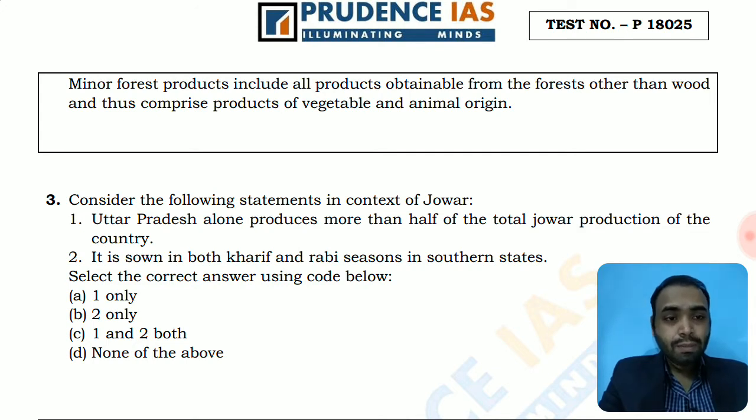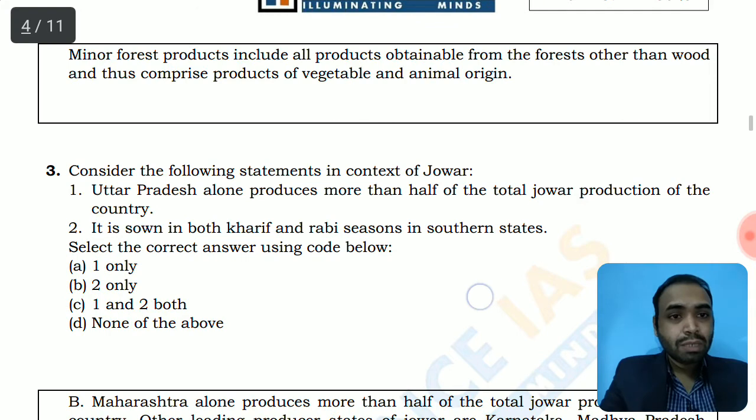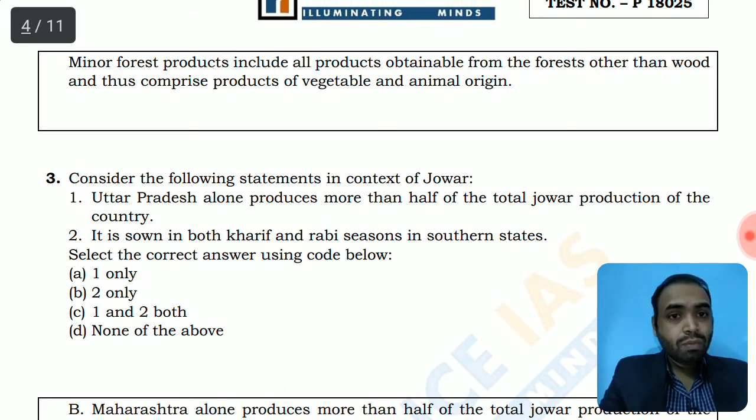They are basically cultivated in peninsular India, including Maharashtra, Karnataka, these kind of states, not Uttar Pradesh. So Maharashtra is, I think, the leading producer of this sorghum jowar. So first option is wrong. It is sown in both Kharif and Rabi season in southern states. This statement is correct because it is a crop of both the seasons.